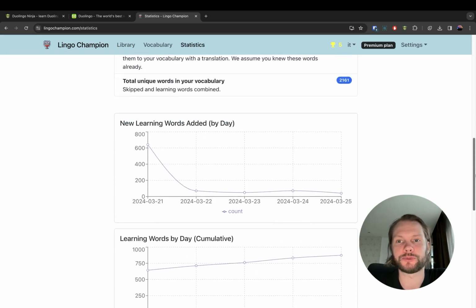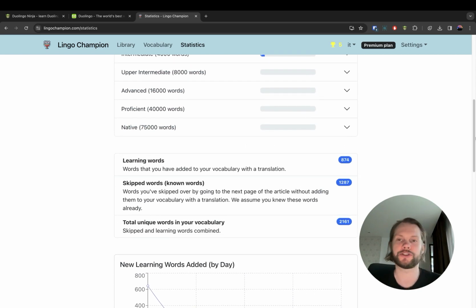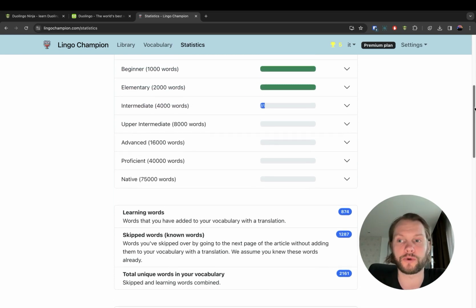The way it differs from Duolingo is that in Duolingo there is a lot of repetition. When you add words, you repeat them over and over again, which can be useful because you learn them in a more repetitive way, but also it's more repetitive. So it feels really hard for me to spend more than 10-15 minutes at a time in Duolingo, but it feels almost effortless to read articles here in Lingo Champion for an hour or more at a time.